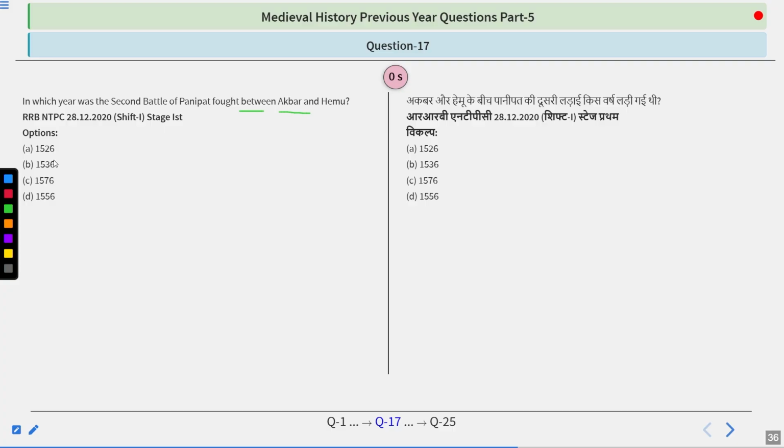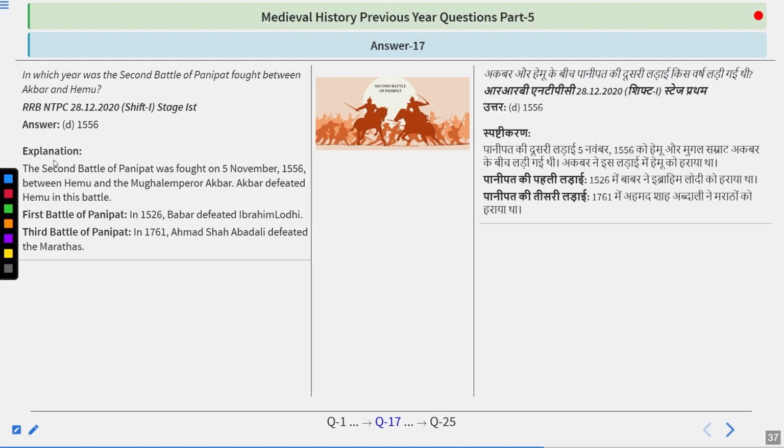And I guess your answer is right. So the answer is 1556. The second battle of Panipat was fought on 5th November 1556 between Hemu and Mughal Emperor Akbar. Akbar defeated Hemu in this battle.